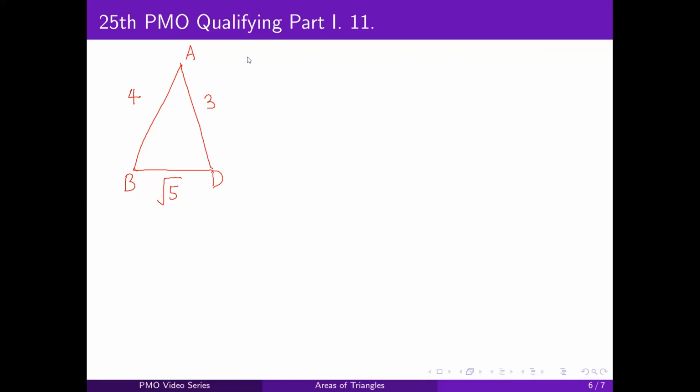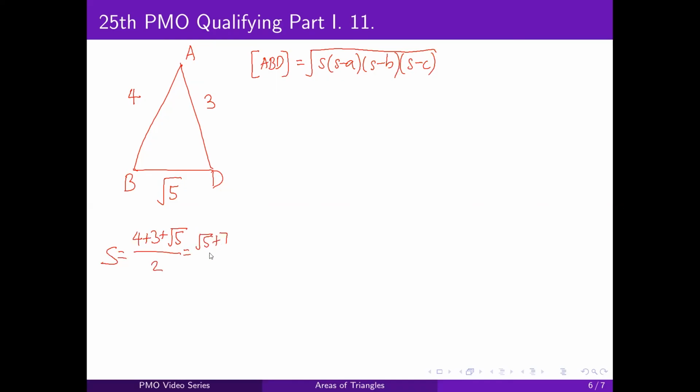Now, recall that Heron's formula is the square root of S times S minus A times S minus B times S minus C. S is our semi-perimeter, so S is equal to 4 plus 3 plus square root of 5 all over 2, or square root of 5 plus 7 all over 2.